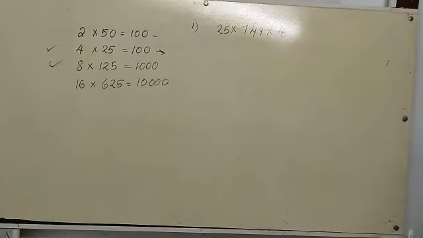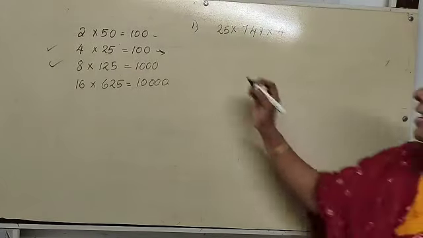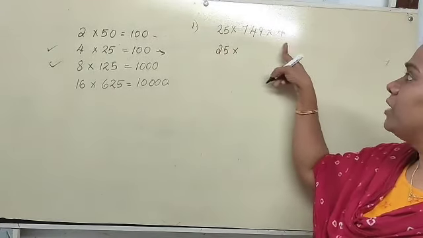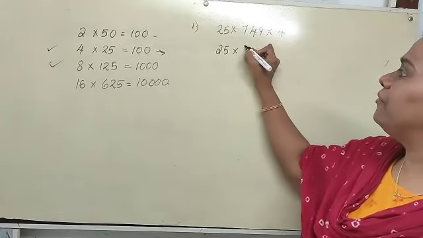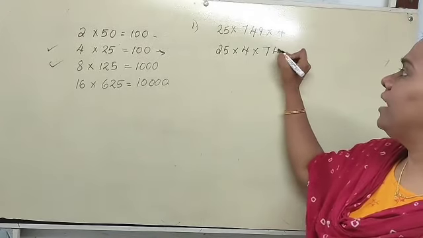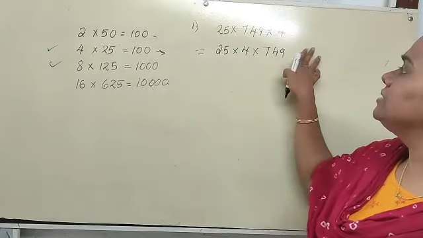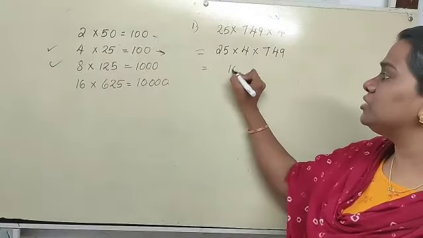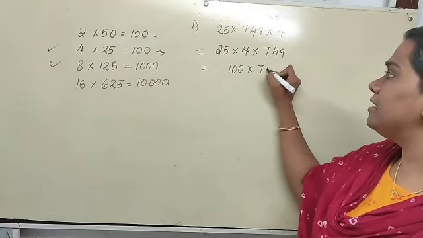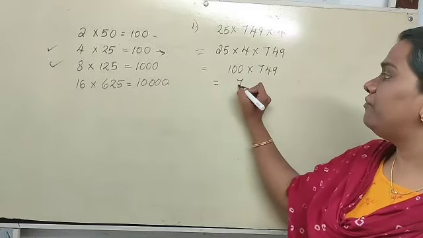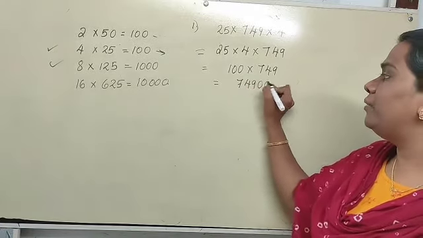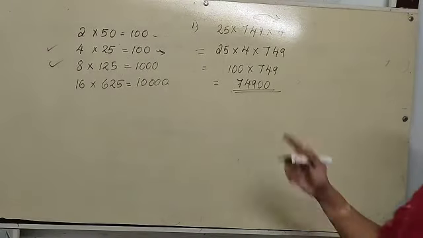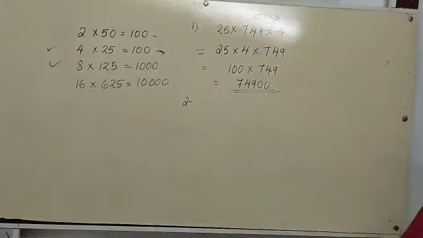Then we can find the product by suitable rearrangement. 25 is here, no? So whenever you see a 25, you should look for a 4. Is any 4 given there? Yes, there is a 4. Then into 749. We rearrange like this, interchanging these two. Then 25 into 4, what is 25 into 4? 100 into 749. 749, then 2 more zeros. Is it easy now?